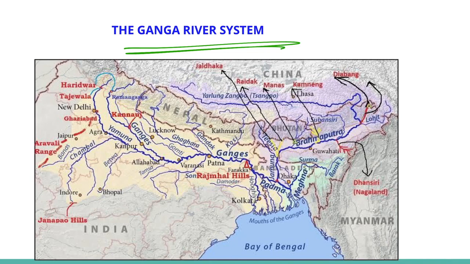The other tributaries of Alaknanda, such as Pindar, join it at Karnaprayag, while Mandakini or the Kali Ganga meets it at Rudraprayag. River Yamuna, the westernmost and the longest tributary of the Ganga, has its source in the Yamunotri glacier on the western slopes of Banderpunch range. It joins the Ganga at Prayag.